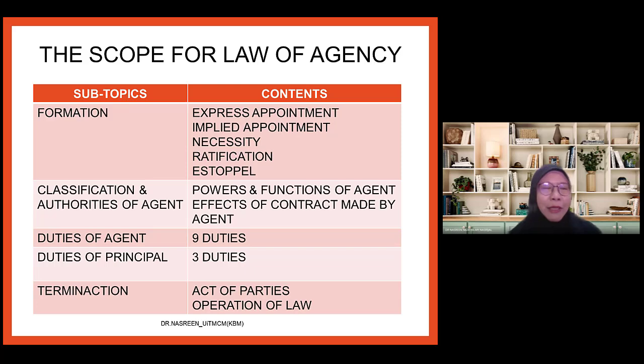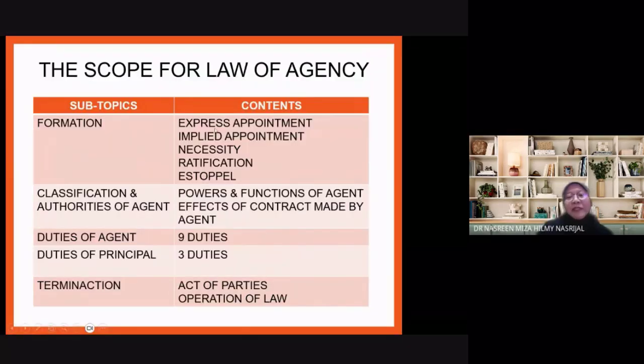Which is the favourite among the 5? Express appointment, no need, basically it won't come out. Because express appointment is very clear cut. It won't come out as a problem question. Implied appointment has come out, but not very frequently. Necessity is a favourite. Ratification is also a favourite. Estoppel has also come up before.